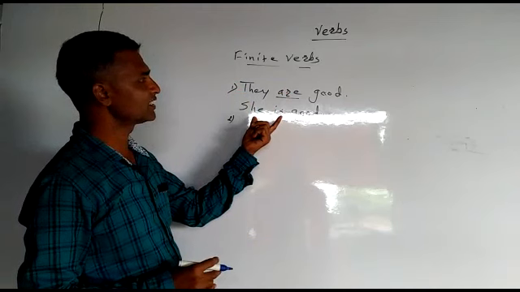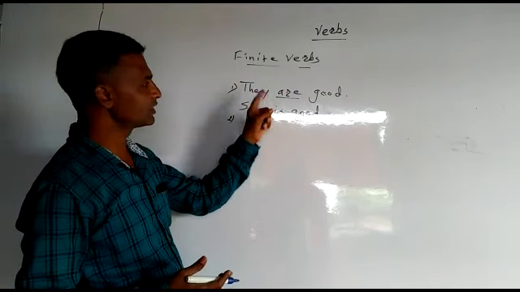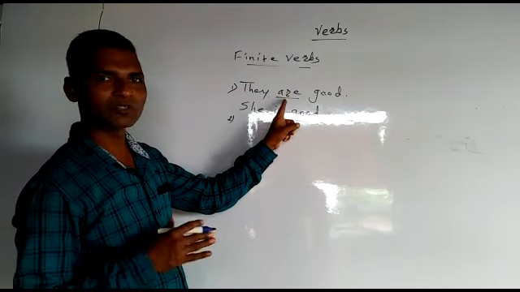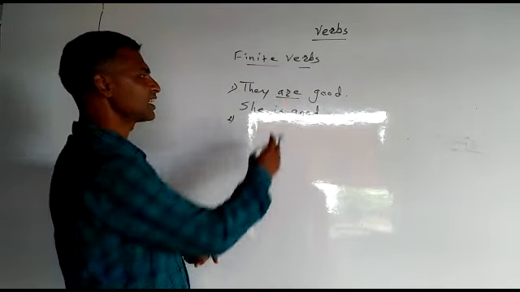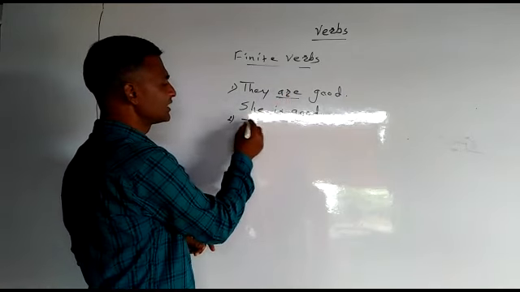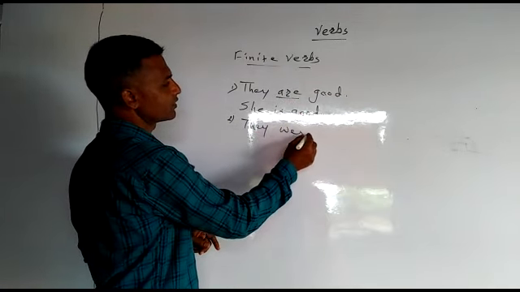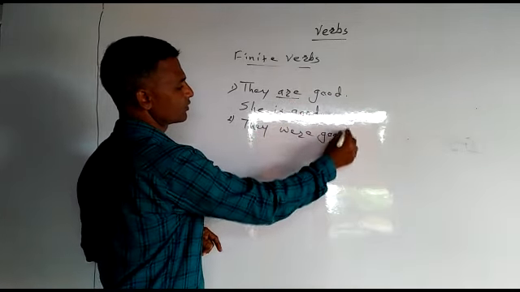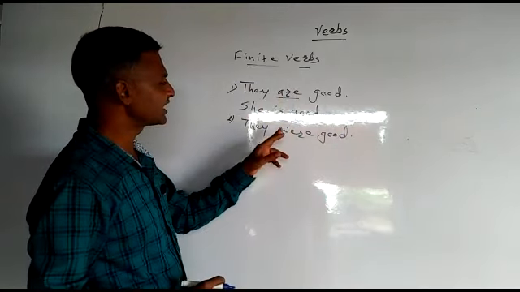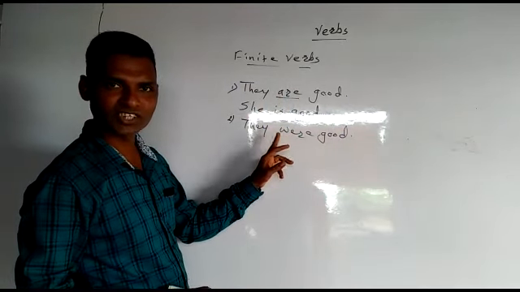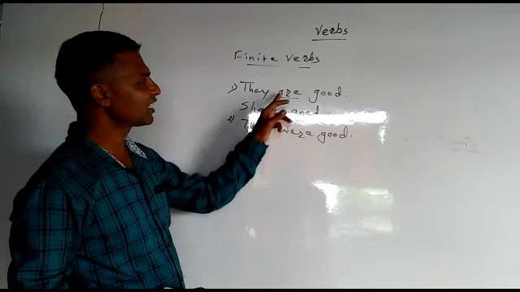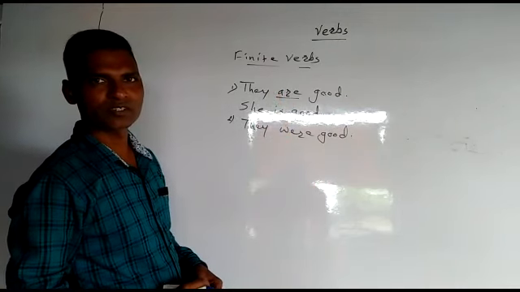Such verb changes according to time also. This is the present, and when I want to change this into past, then again there will be change in the verb. For example, they are good will change into they were good. Means I change the time, I change the tense, and then are changes into were.